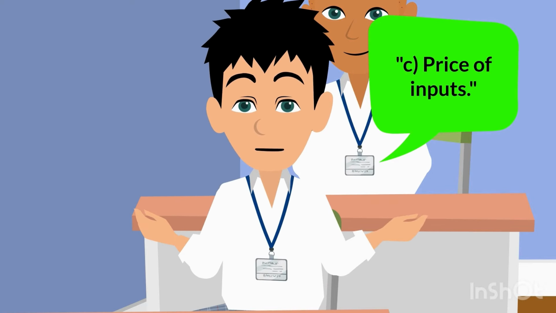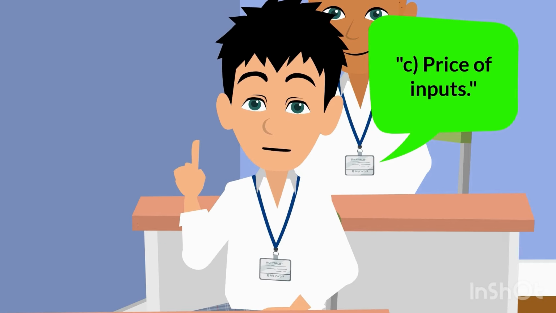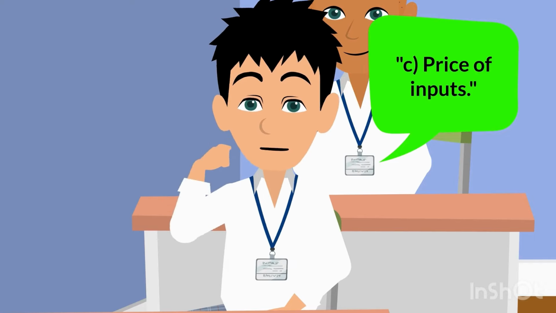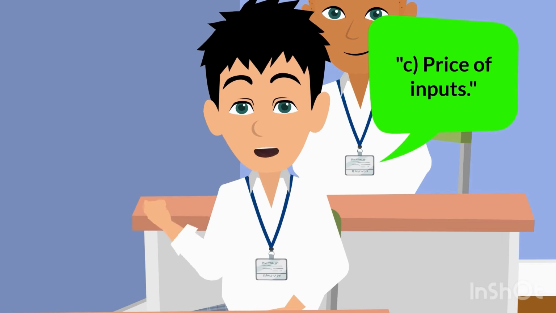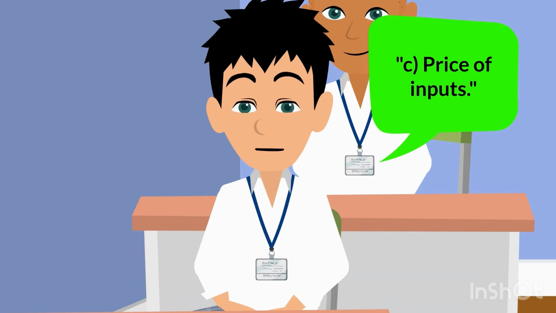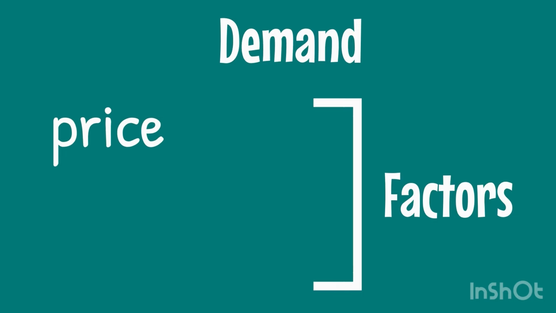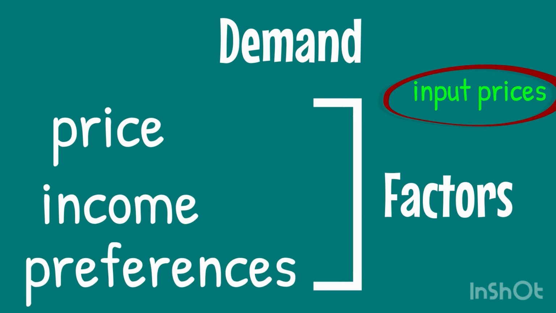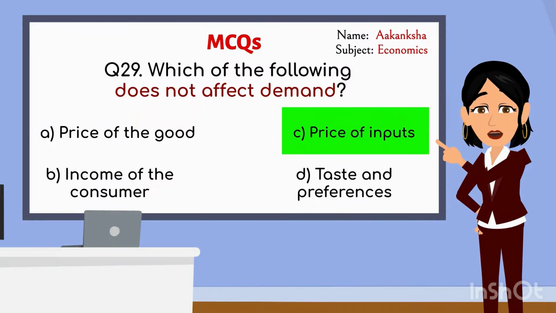Price of inputs is the correct answer. Right. Why is that the correct answer? Because the price of inputs affects the supply of a product, not the demand for it. Exactly. Demand is influenced by factors like price, income, and preferences, while input prices mainly impact production and supply. Well done. Next question, class.